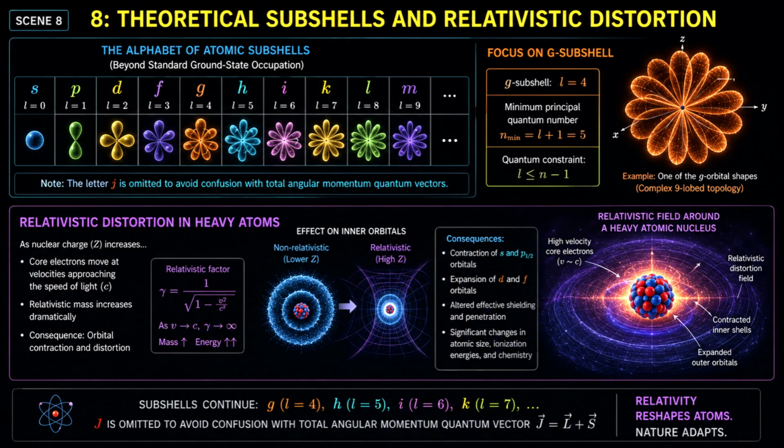The alphanumeric sequence of atomic subshells continues past standard ground state limits into highly theoretical territories, progressing alphabetically as G, H, I, and beyond, while completely omitting the letter J to prevent confusion with total angular momentum quantum vectors. For a G orbital, the azimuthal quantum number L equals 4, which mathematically requires a minimum principal shell of n equals 5, satisfying the quantum constraint that L must be less than or equal to n minus 1.